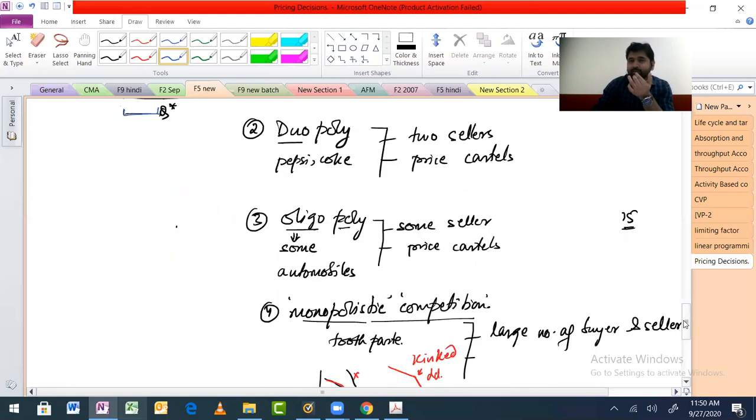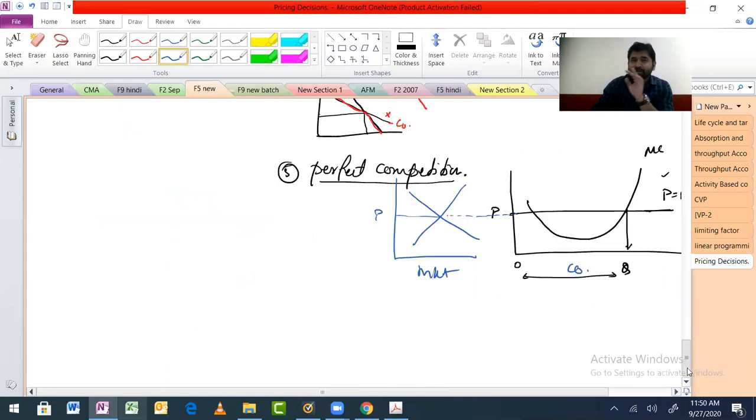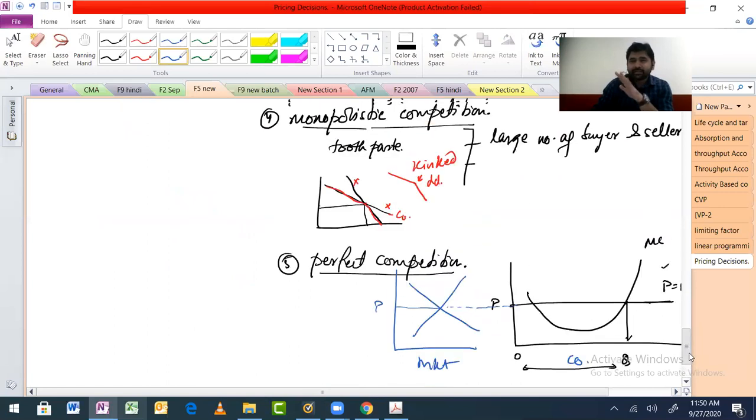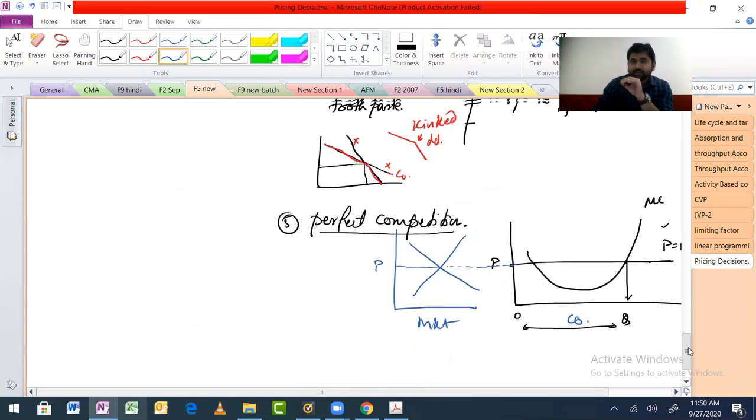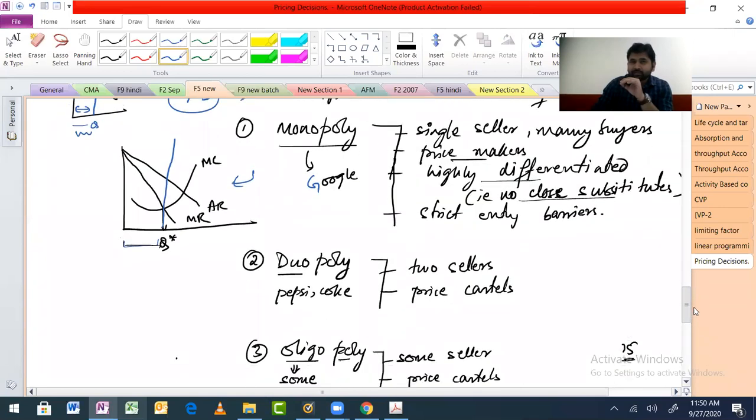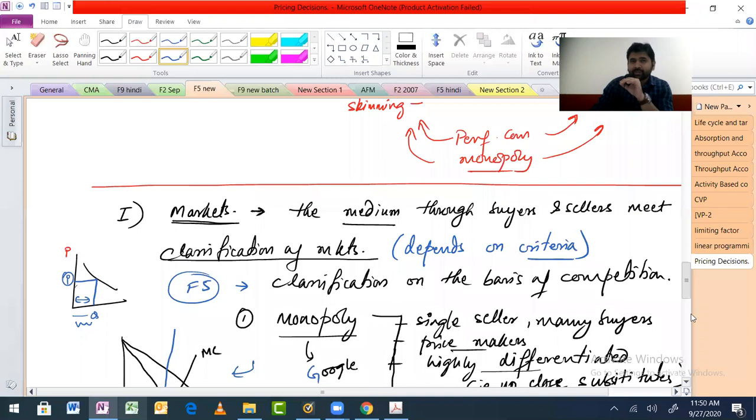Are we fine with this one? This market part is over. 5 markets, and these are the main things which we need. So I hope we are done with this one. This was topic number 1, markets.